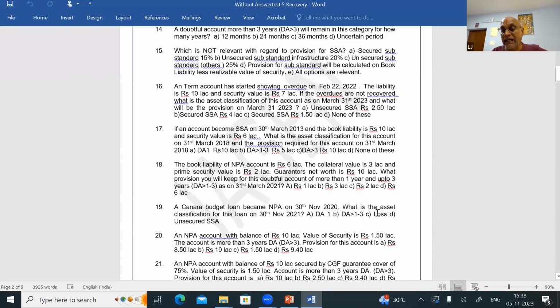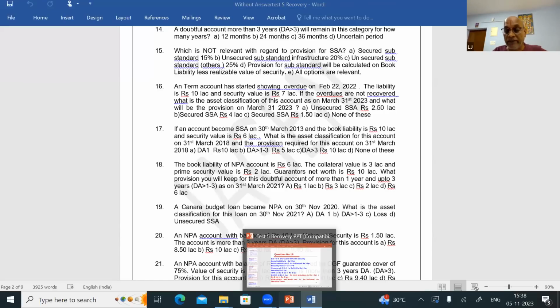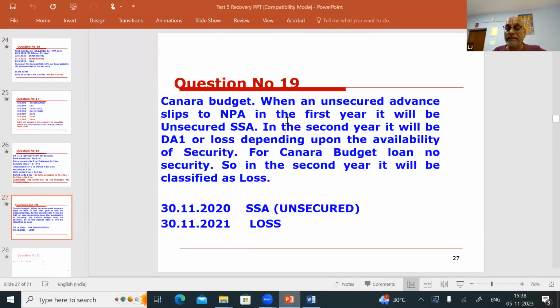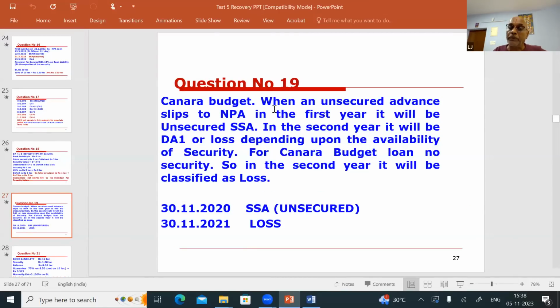Question number 19, answer is straight away loss asset you can take. Okay, answer is C. That's what I have given as the example also. Canara budget. When an unsecured advance slips to NPA, in the first year, it will be unsecured substandard. In the second year, it will be DA1 or loss, depending upon the availability of the security. For the Canara budget loan, there is no security. So in the second year, it will be classified as loss asset.